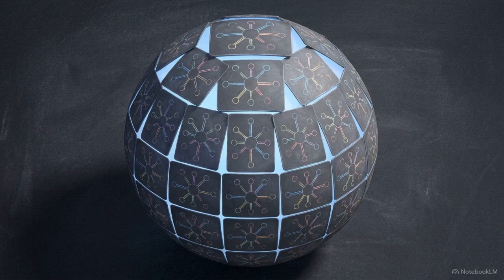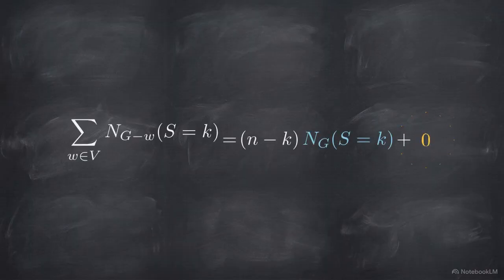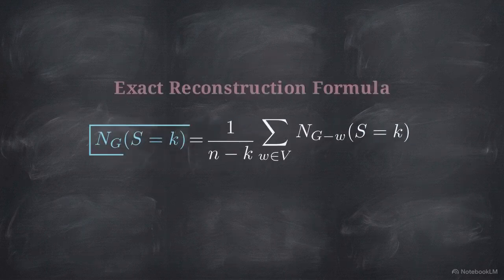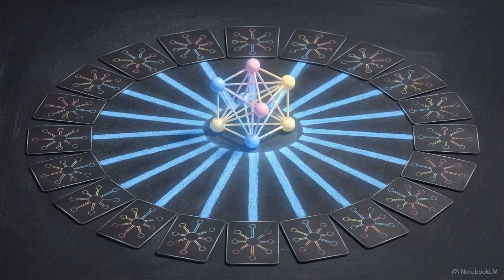By strictly constraining the graph's topology, the blinded, localized views of the deck become perfectly aligned with the global reality. When omega k hits zero, the master deck equation collapses into a clean, exact reconstruction formula, allowing perfect global pathing derived directly from local cards.